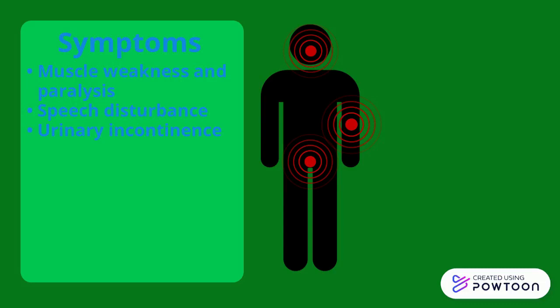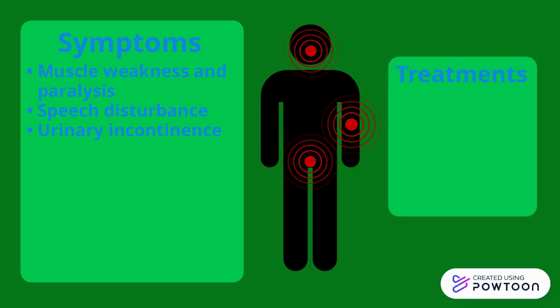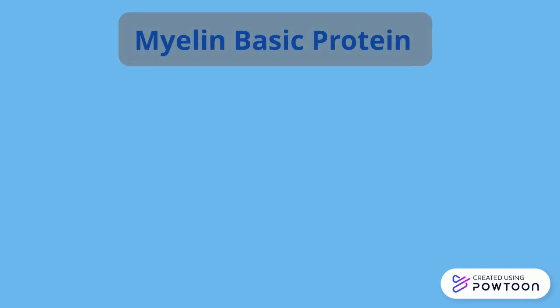As of now, the most common treatment for multiple sclerosis includes immunosuppressant drugs inhibiting the activity of the immune system, thereby decreasing the degradation of myelin. Recent research has shown strong links between multiple sclerosis and a specific protein, myelin basic protein, and how that affects the reactivity of T cells.